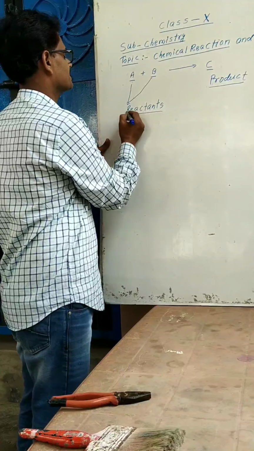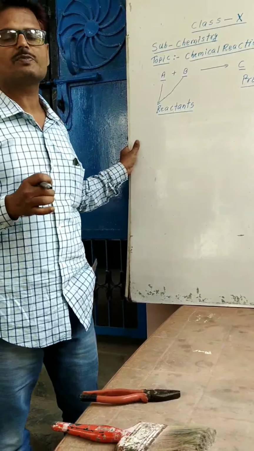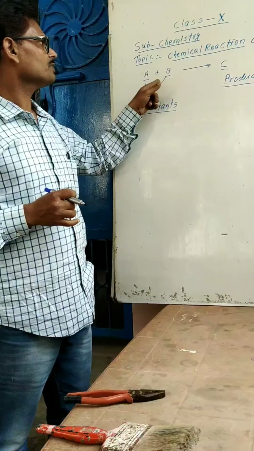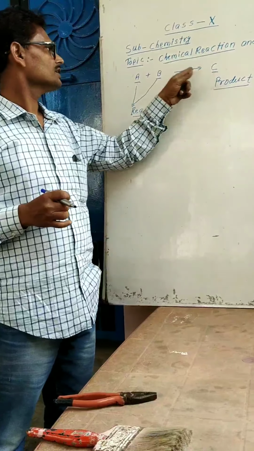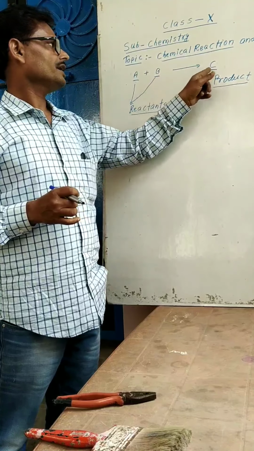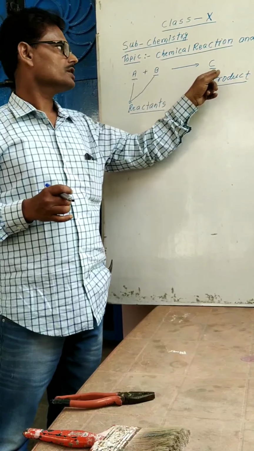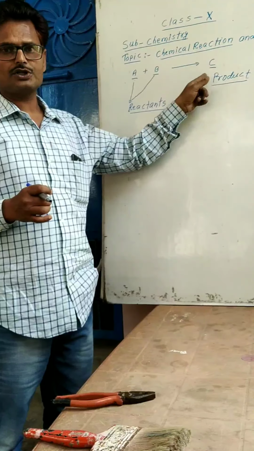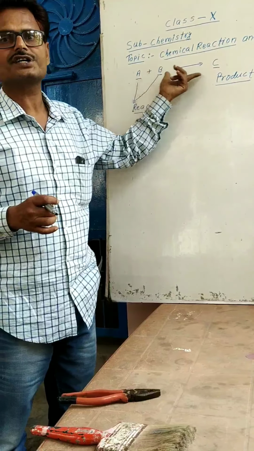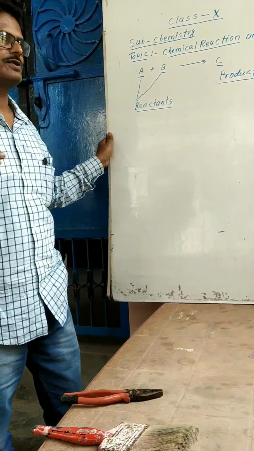What is meant by reactants? Reactants are those substances which participate in a chemical reaction. Since A and B participate in a chemical reaction to form C, this is why A and B are considered the reactants and C is the product. What is meant by product? Products are those substances formed due to the chemical interaction of the reactants A and B.